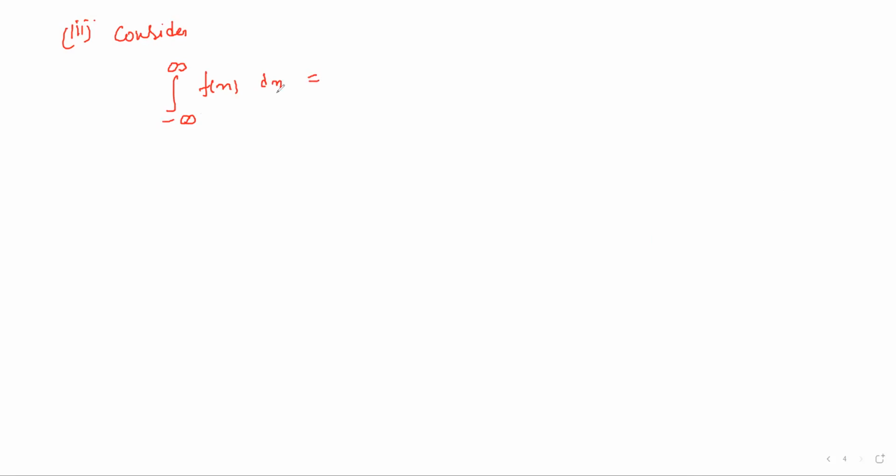We can break this into parts: minus infinity to a of f(x) dx plus a to infinity of f(x) dx. Now here we apply the rule for when the lower limit is infinite, and the rule for when the upper limit is infinite.